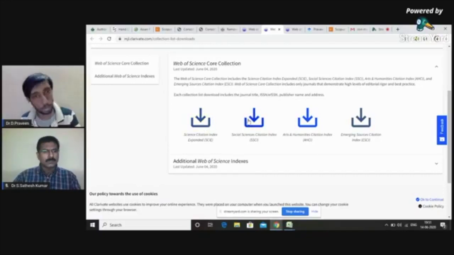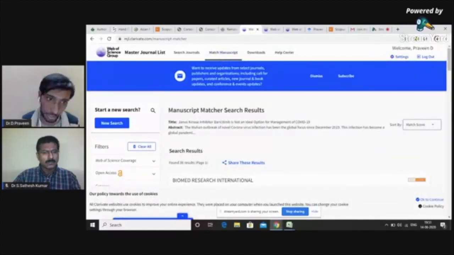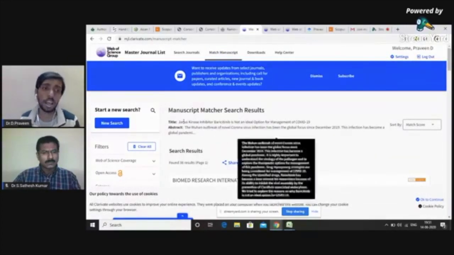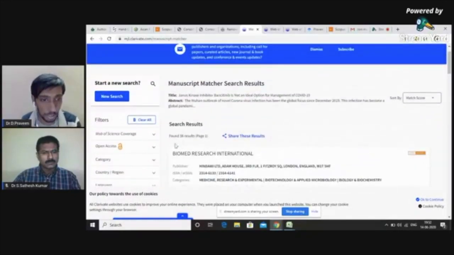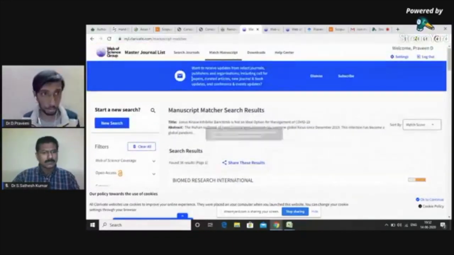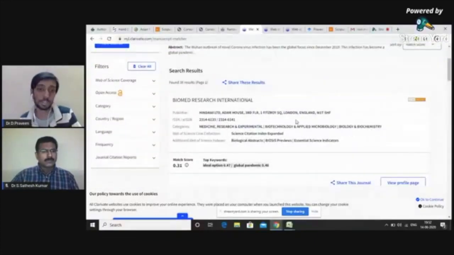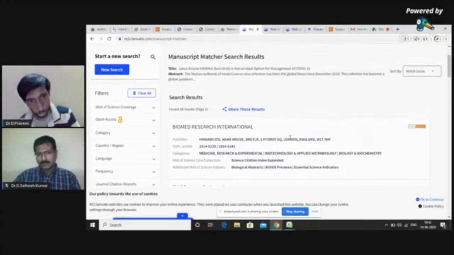Web of Science provides you another opportunity also. You can match your own manuscript and find suitable journals for it. Here I have given a published work of ours. I have entered the title and abstract in the manuscript matcher, and I got 38 journal results. These are 38 various journals from the Web of Science Master Journal List. Here you can see the journal's core collection and its ISSN, and you can view its profile page, etc. So you can use this for identifying a suitable journal for your publication.